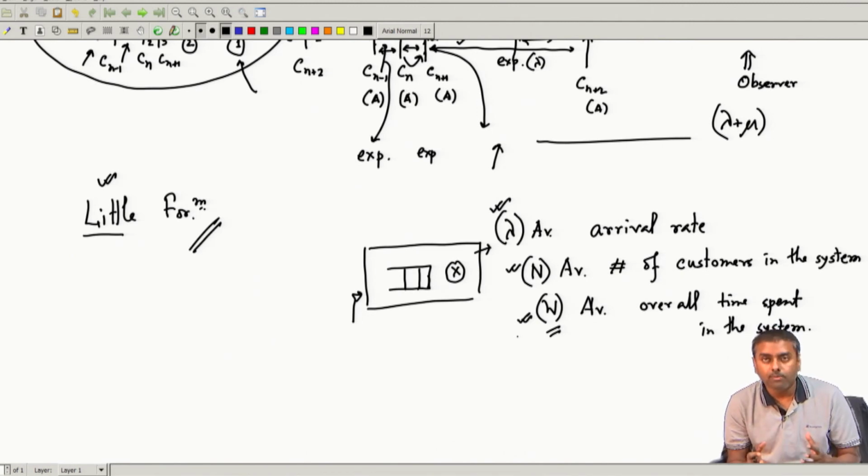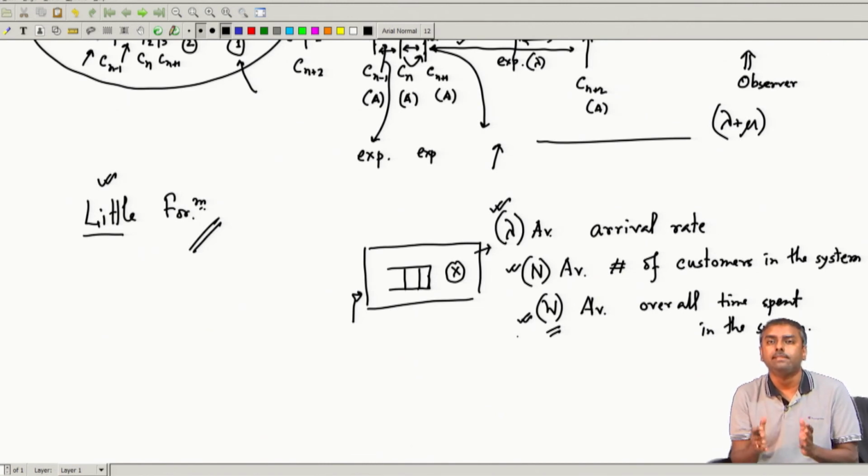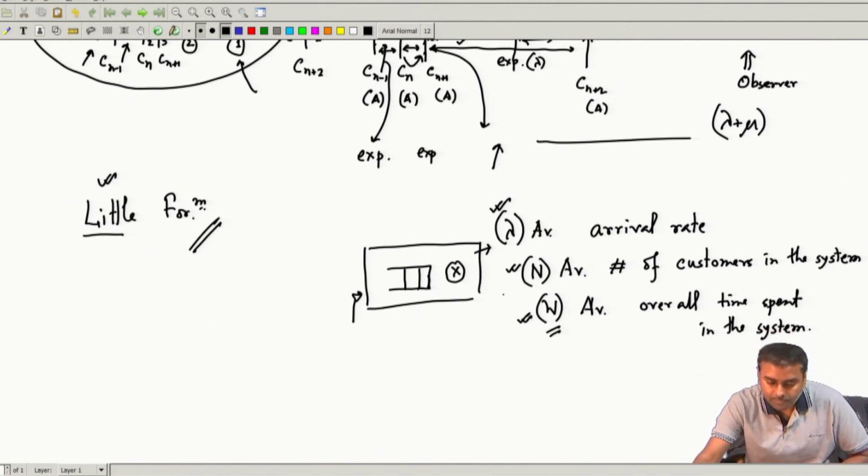And this is a strong formula because it is true for any distribution of arrival and service process, irrespective of any queuing discipline or number of servers you put, or how the servers are serving. All those protocols you implement inside do not matter, and you will see when we derive it, it is not taking any such things into account.